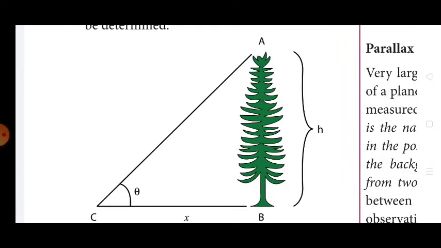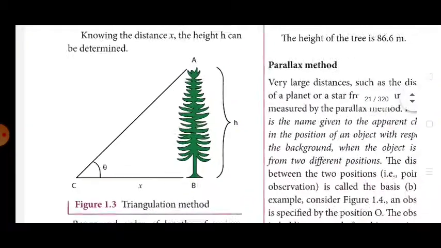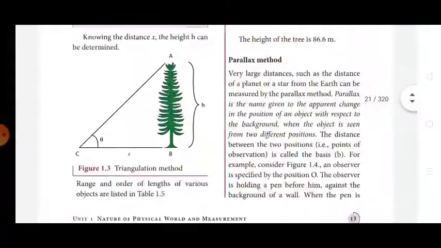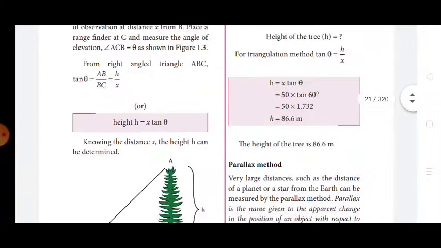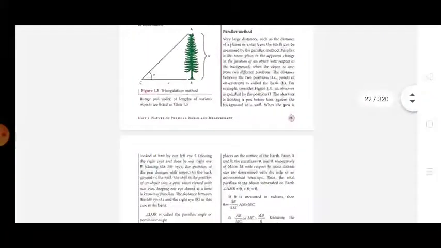So we are X distance from the tree, which makes an angle theta. Now we have to find the height of the tree. So H is equal to X into tan theta. Tan theta means sin theta by cos theta. Important. This is an important question.